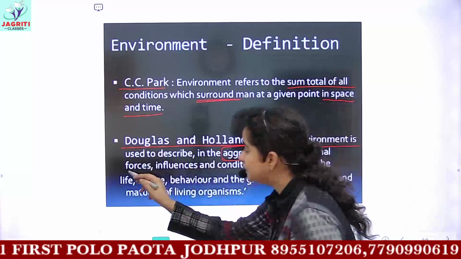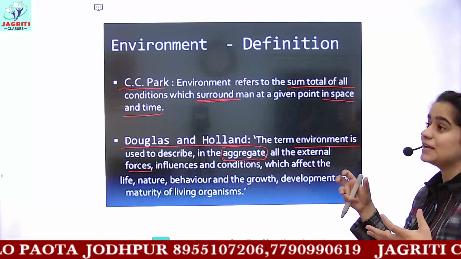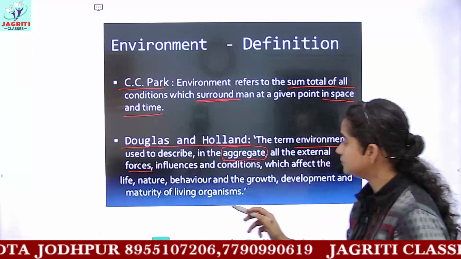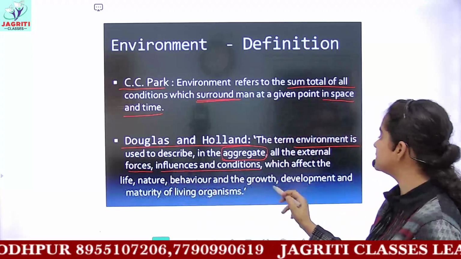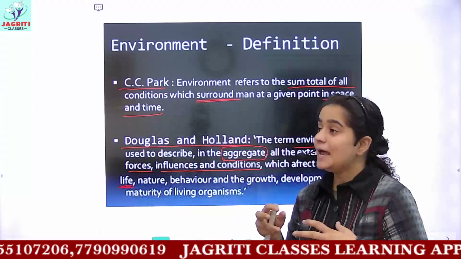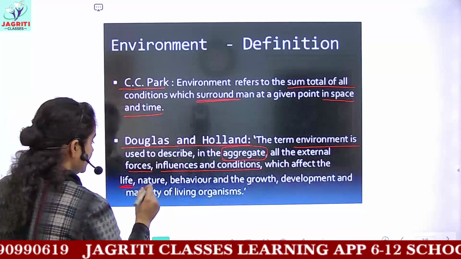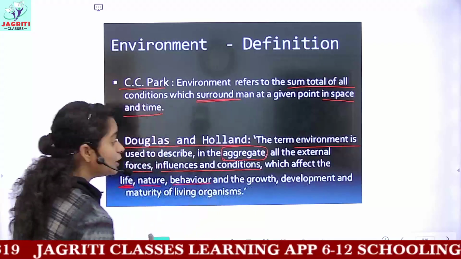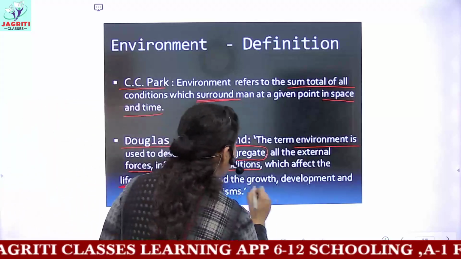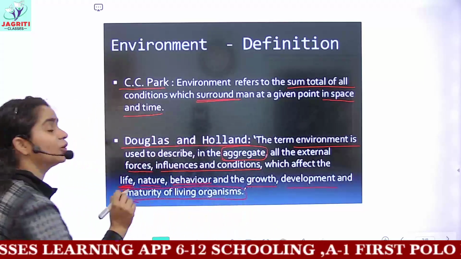All the external forces, all the influences and conditions which are affecting the life of any organism. And in what manner are the external conditions affecting life? In the nature, in the behavior of the organism, in the pattern of growth, development, and in the maturity of living organisms.